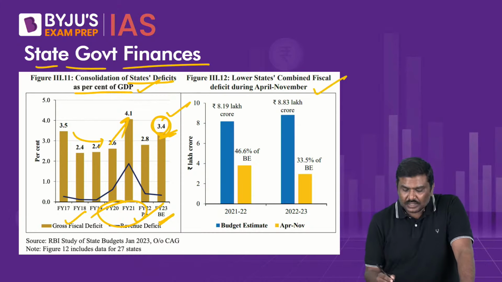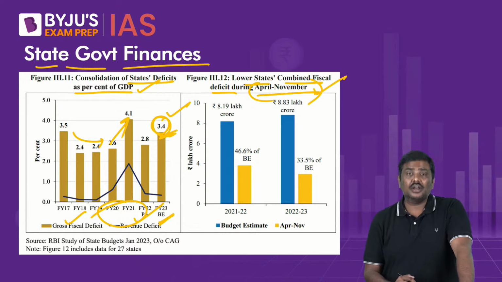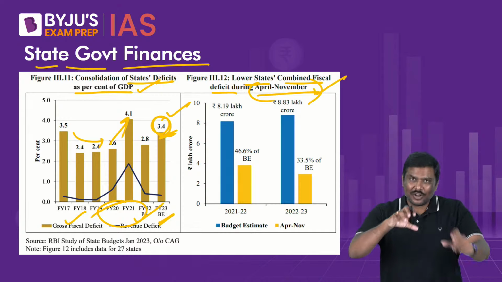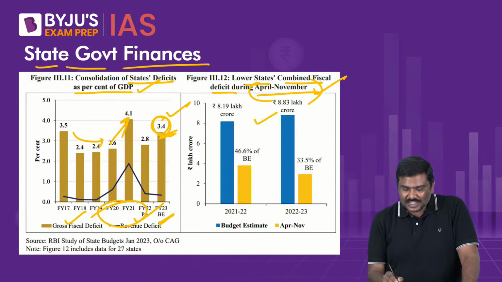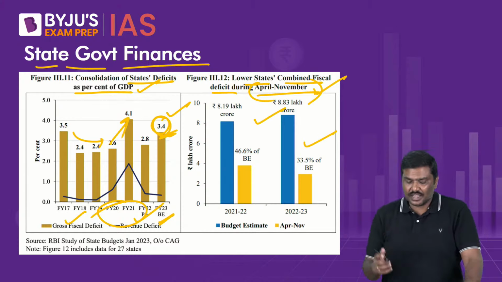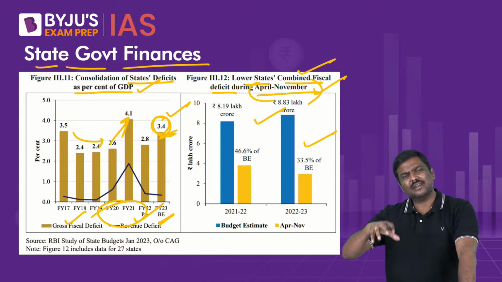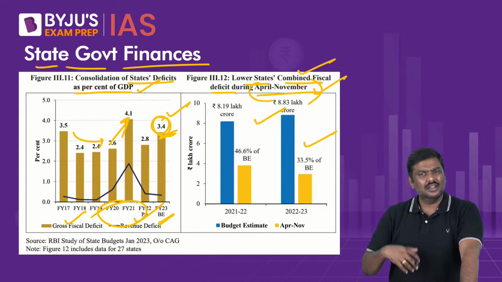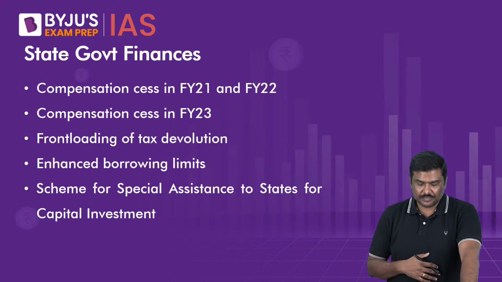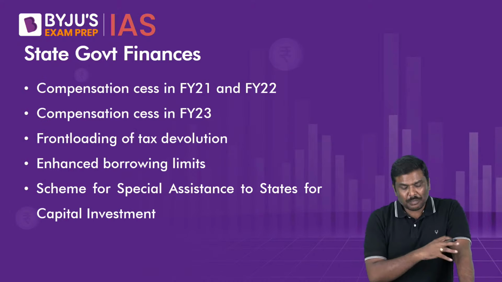Now, what about the states' combined fiscal deficit in this specific time period, April to November, in the current financial year? This is the fiscal deficit of all the states, which basically represents market borrowings done by the state governments. Now, that data is not important. You don't have to bother about the data.